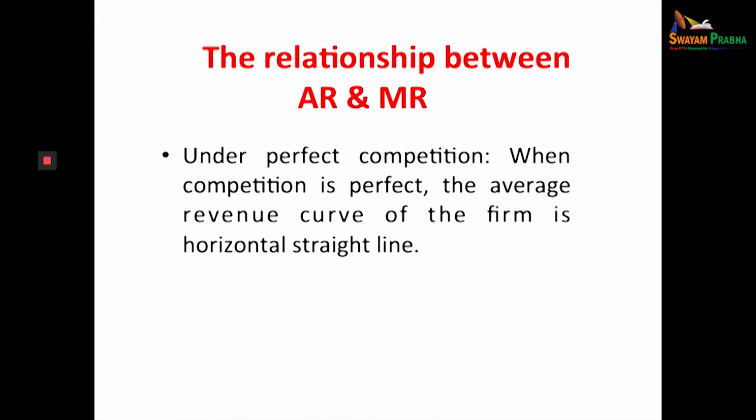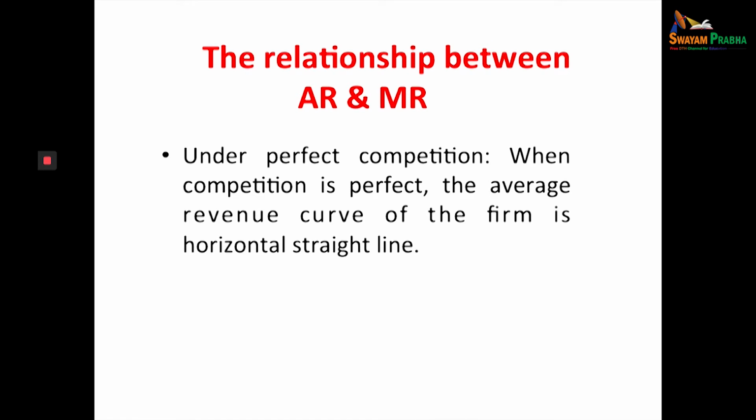You cannot differentiate one product from another product. Perfect competition also means the customers have full knowledge about the market. In the market, firms can freely enter or exit. There are no restrictions. But firms are so small that they cannot influence the prices.